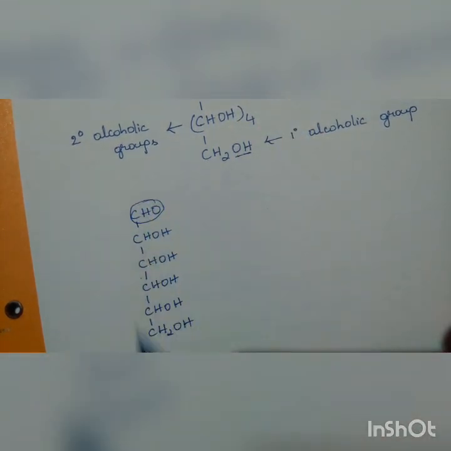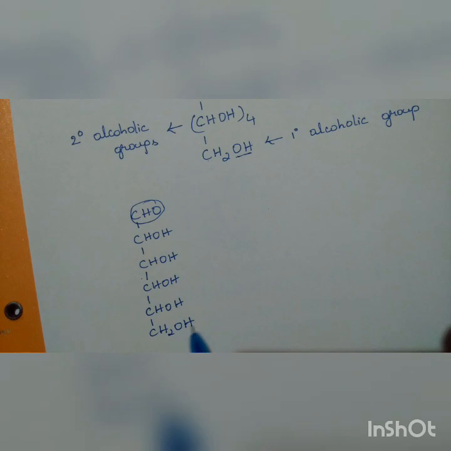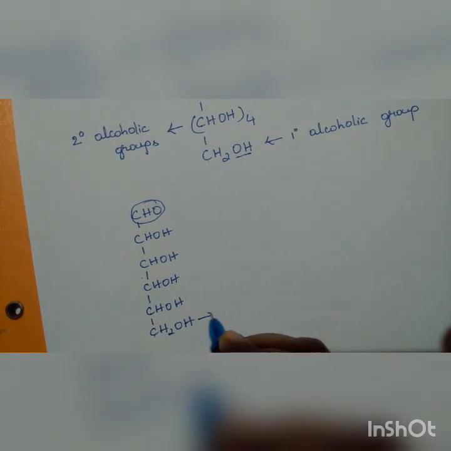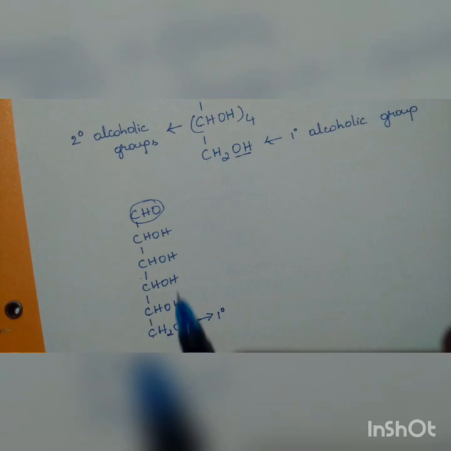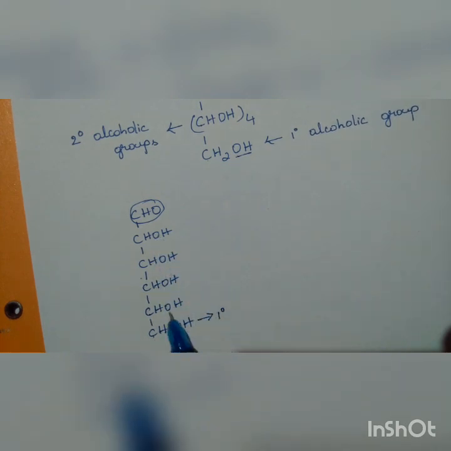This is our aldehydic group, and you can observe this OH group is attached to a carbon, and that carbon is attached to only one carbon atom. So this alcohol is called a primary alcoholic group. Whereas the remaining four, if you check, have an OH group attached to a carbon, and this carbon is attached to two different carbon atoms.